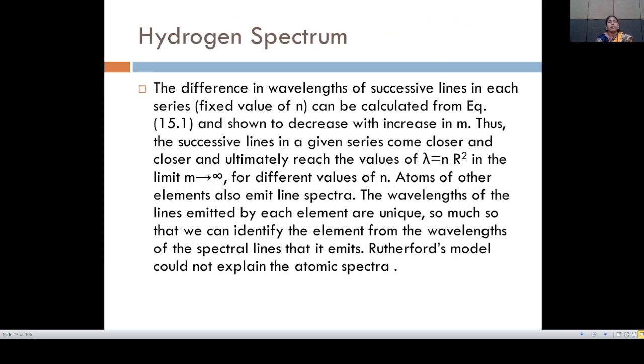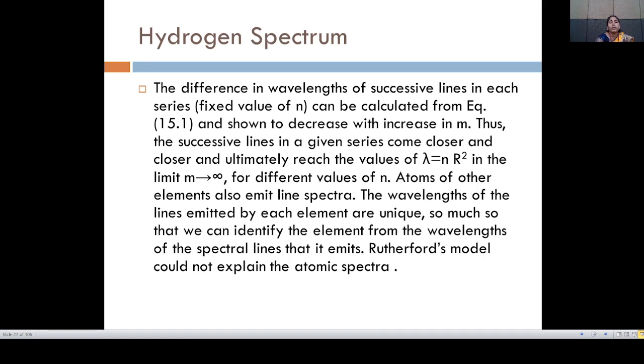The difference in the wavelengths of successive lines in each series, for a fixed value of n, can be calculated from the equation and shown to decrease with increase in m. Thus, successive lines in a given series come closer and closer, ultimately reaching the value of lambda equal to n square by R in the limit m tends to infinity. For different values of n, atoms of other elements also emit line spectra.